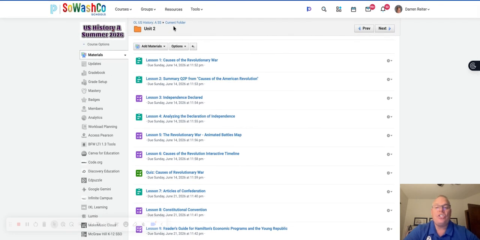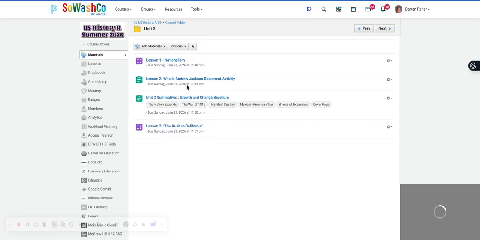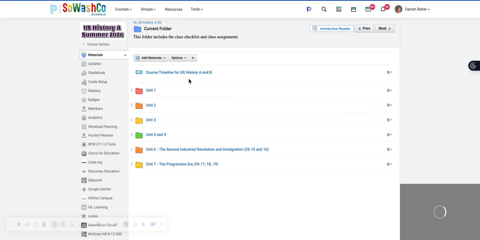Okay, so that's a general overview. When you go into each of these units, you'll see some of the same. Unit 3 is a little bit different because as you go through there, your summative is a growth and change brochure where you use some articles and tell us what you know while you're setting up. A lot of you will do a Google template on that one, but you'll set up a Google presentation. So that's what you have in the course. You have Unit 1, 2, 3, 4, 5, 6, and 7, and you're working through, going chronologically through history. Okay, so hopefully that makes a lot of sense.